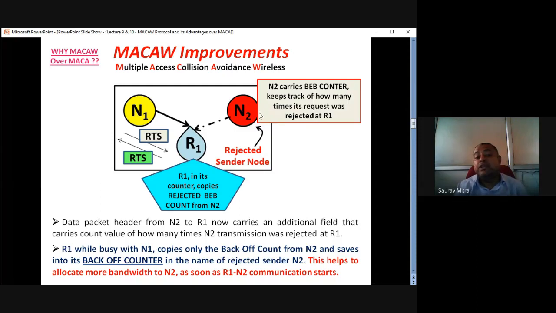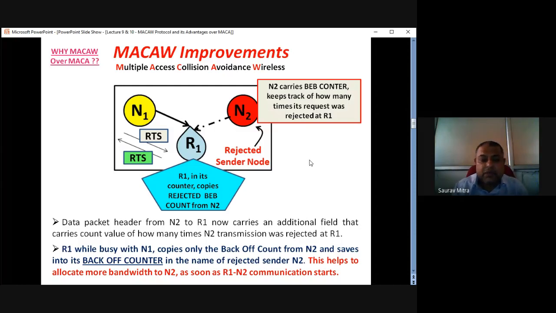Initially in MECA, N2 was totally rejected. Now in MECA-W, N2 is not rejected. N2 eventually gets to transmit to R1, though a little late. This is how MECA-W solves the hidden terminal problem in MECA.